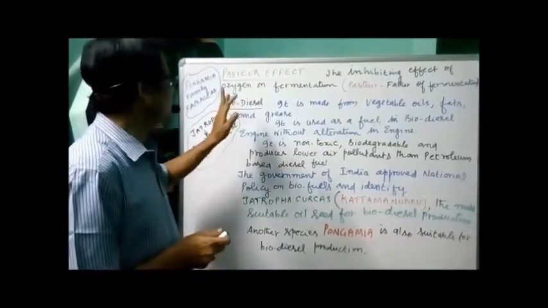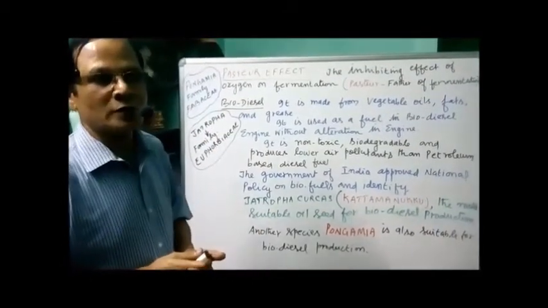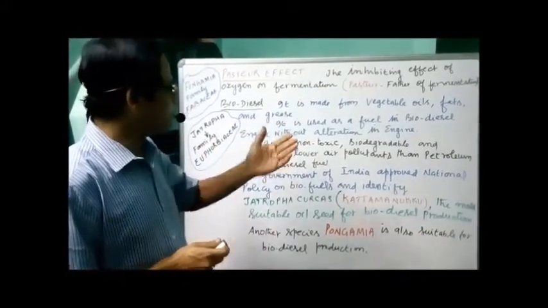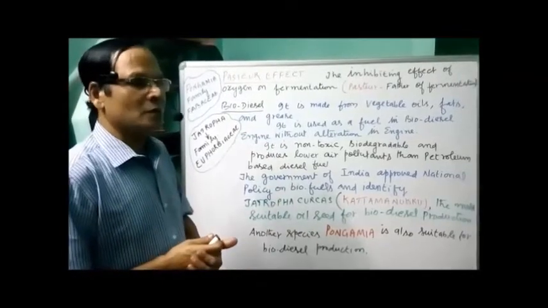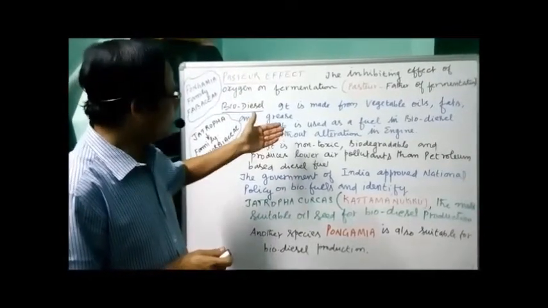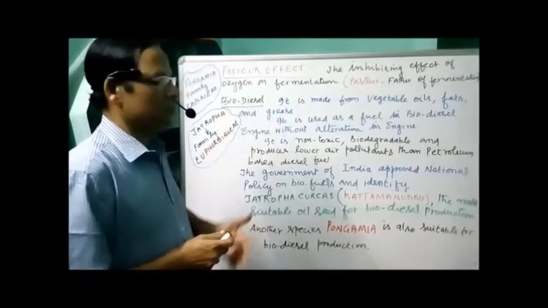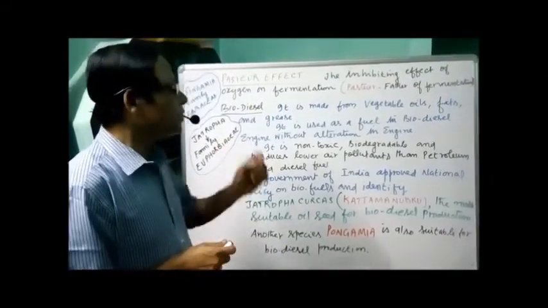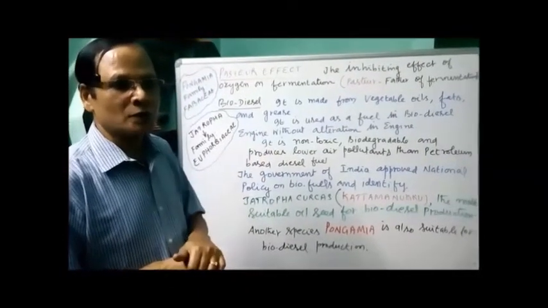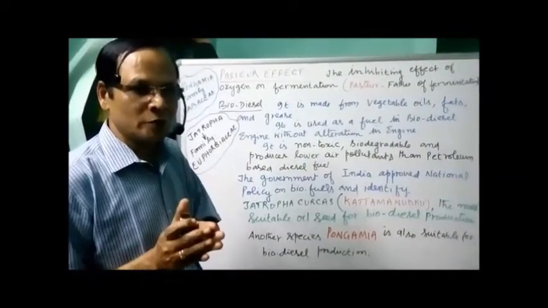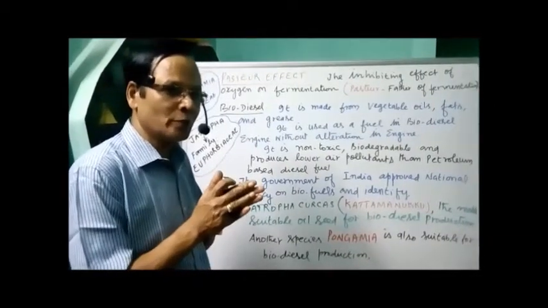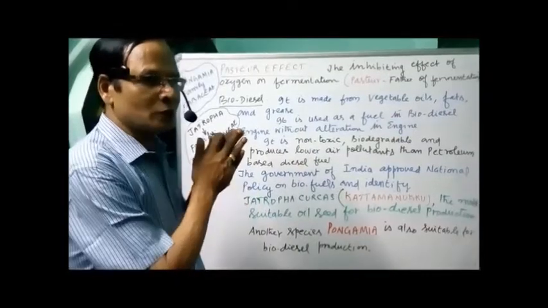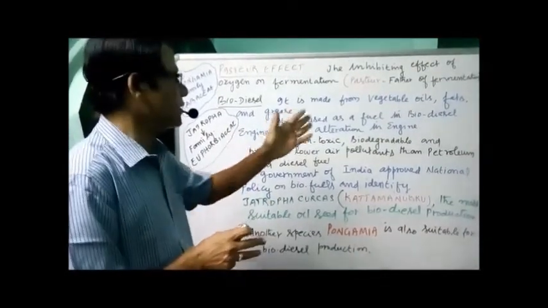The second one, biodiesel. What is the source of biodiesel? It's normally made from vegetable oils, fats and grease. What is its importance? It is used as a fuel in biodiesel engines. We have petroleum engines and diesel engines. If we want to convert a petroleum engine into a diesel engine, we have to spend money. But here, without any alteration in the engine, we can make use of this biodiesel.